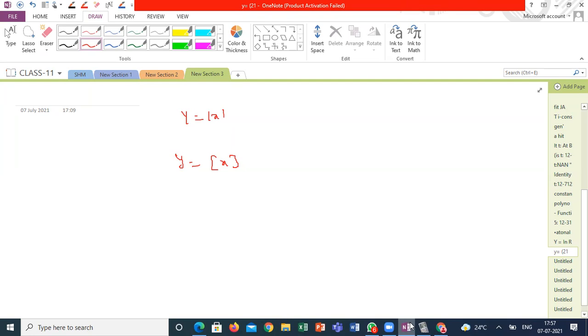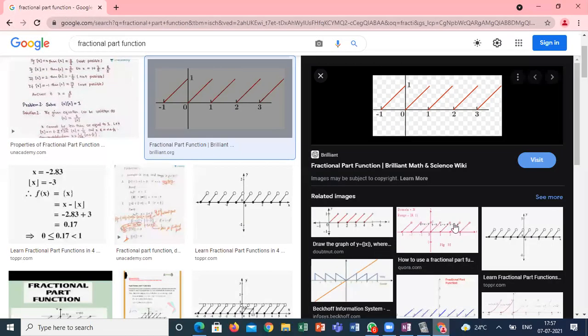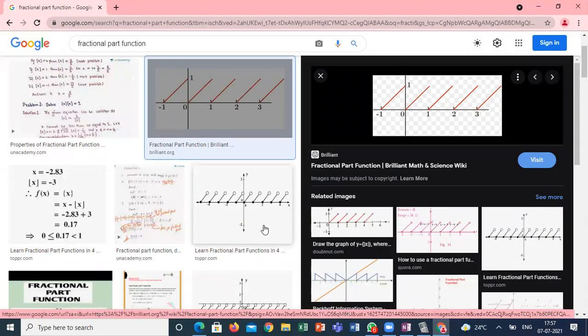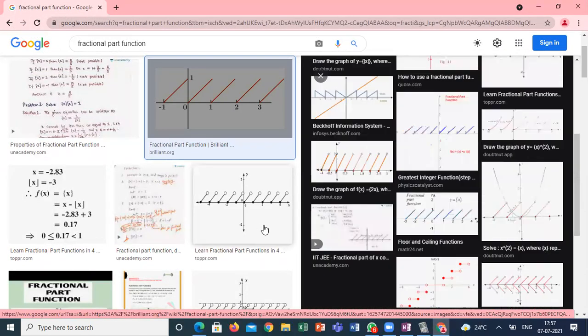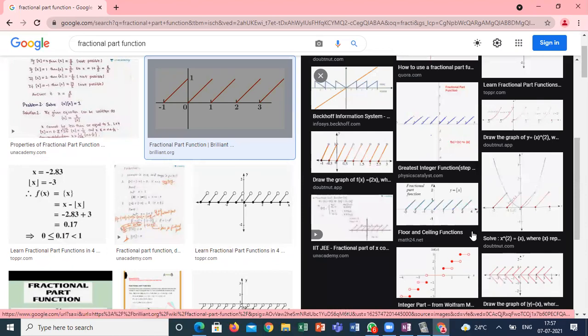But from the board point of view, these piecewise functions we won't discuss much. But for plus two calculus, it is very important to discuss the piecewise function, GIF functions, and modulus functions. Why I am calling this a piecewise function is because the graph looks like different kinds of pieces. It's not a continuous graph.